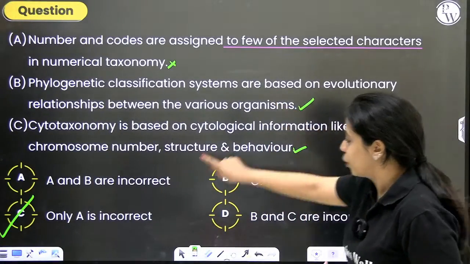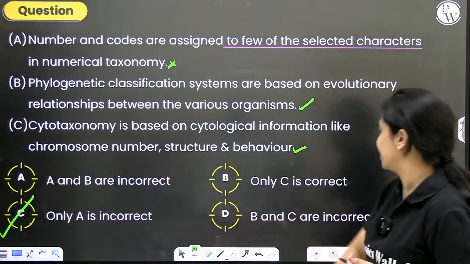Yes, B is also correct. In option C, it's given only A is incorrect.